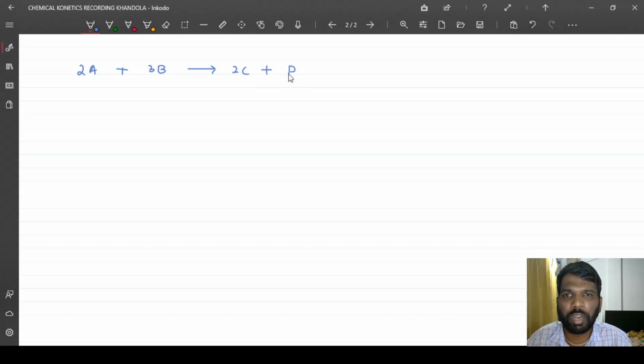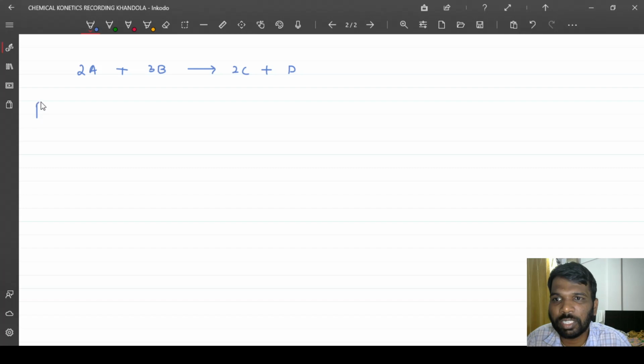These are the products we are getting. A and B are the reactants, C and D are the products, and 2 and 3 are the stoichiometric coefficients of the reactants, 2 is the stoichiometric coefficient of the product C, and 1 is the stoichiometric coefficient of the product D. So how are we going to express the rate of the reaction?